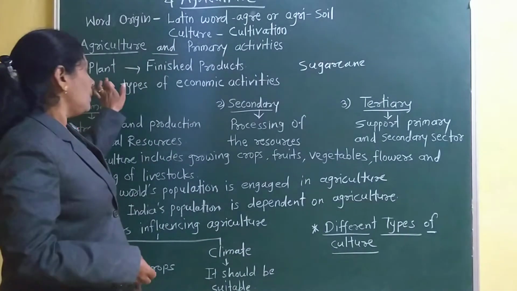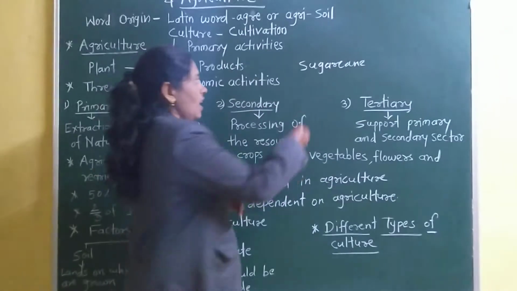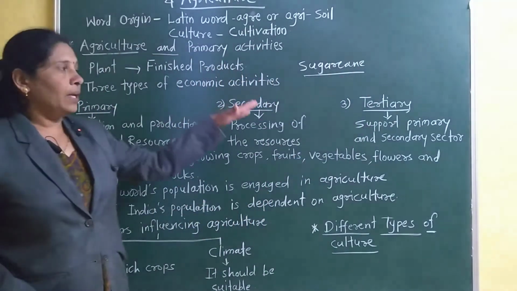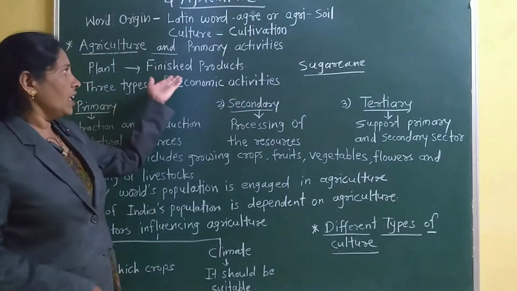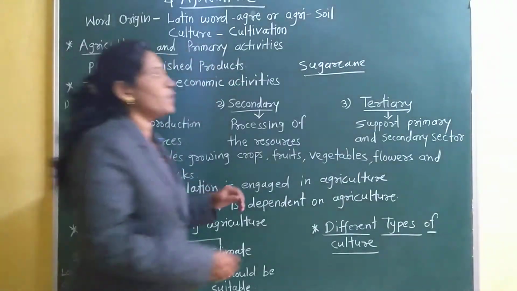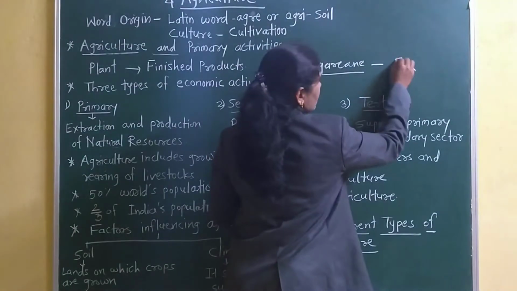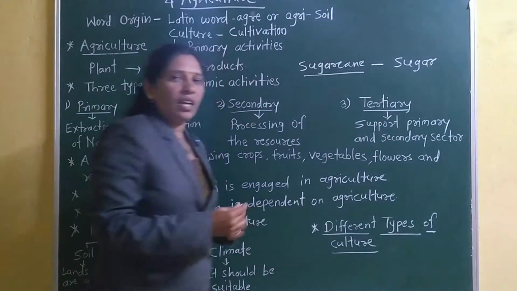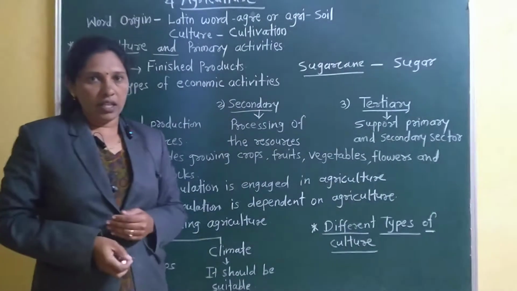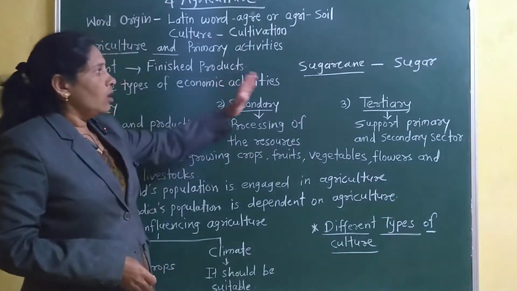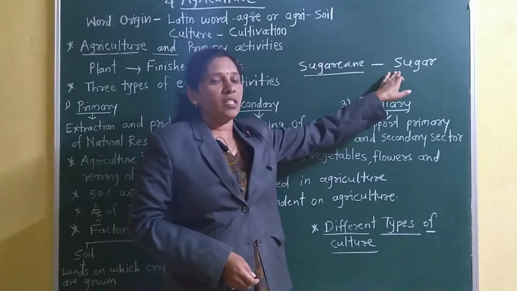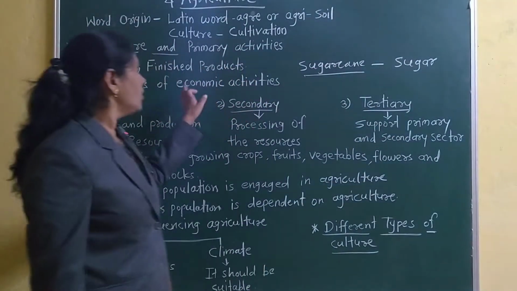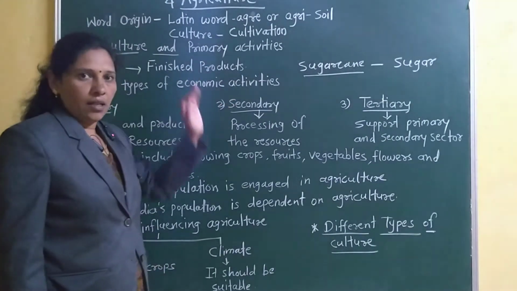So the sugar cane is a primary activity, and then we get the finished products. The finished product of sugar cane is sugar. Again we can get jaggery also. Whichever products we get after the processing are called finished products. Understood?